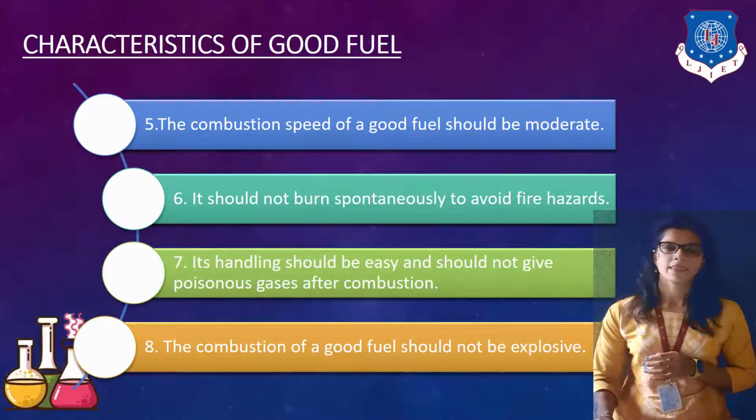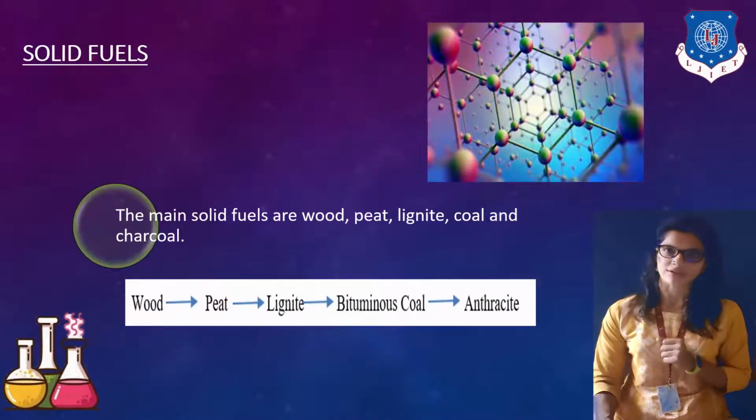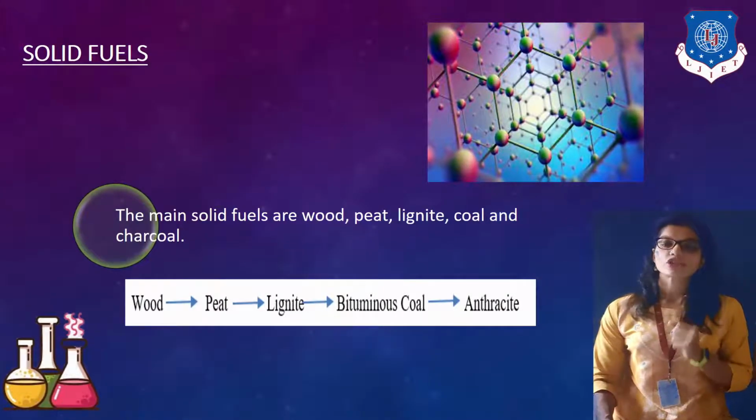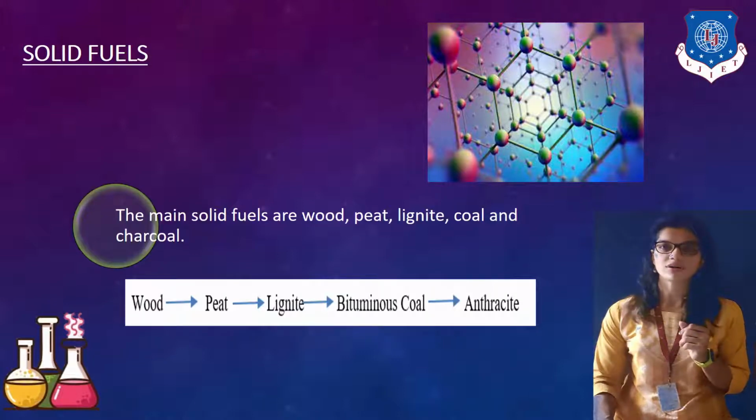Okay? Let's move ahead to our next topic, which is solid fuels. Let's take a look at them one by one. The first is solid fuel. So the main solid fuels are wood, peat, lignite, coal and charcoal. Right? These are the important ones.